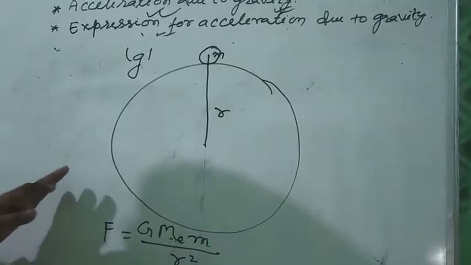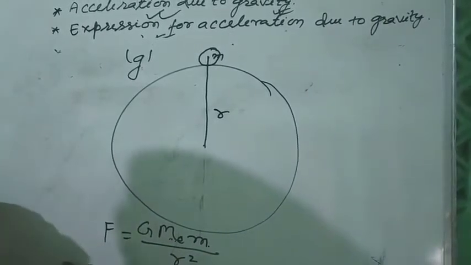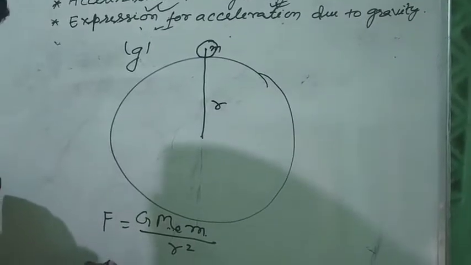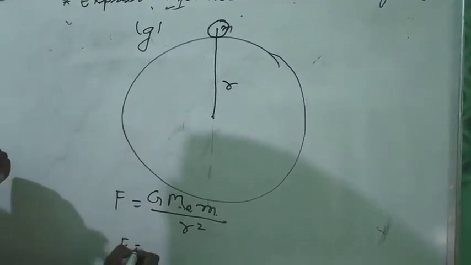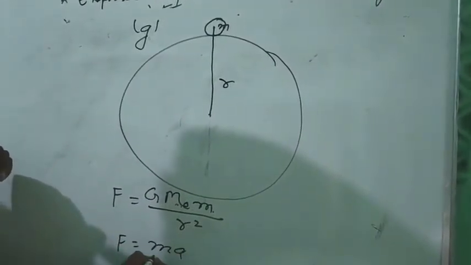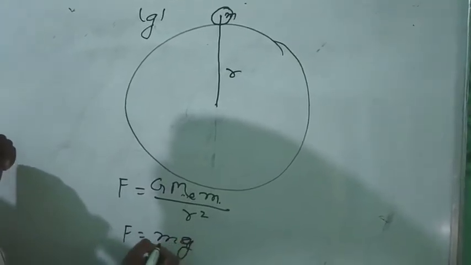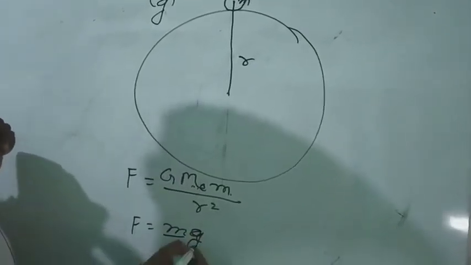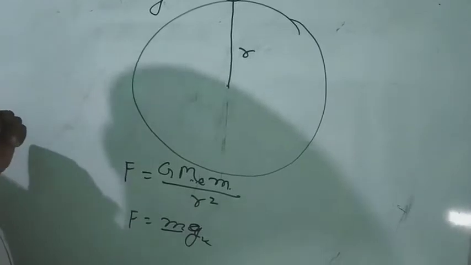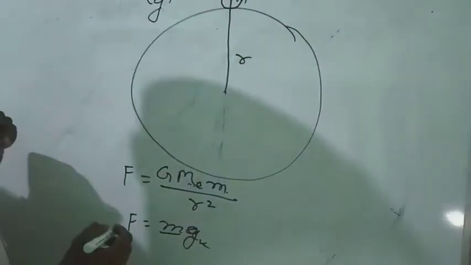And according to Newton's second law of motion, we can write F = ma, that is F = mg, where m is the mass of the body and g is the acceleration produced in the body, acceleration due to gravity.